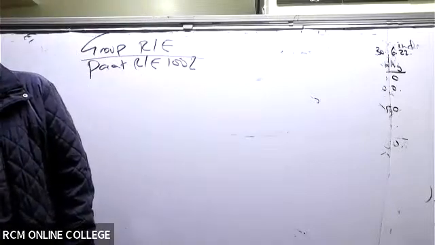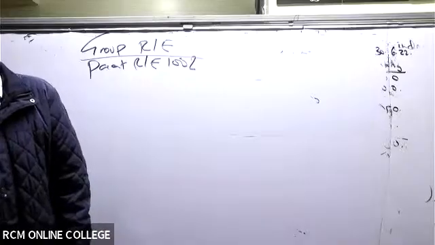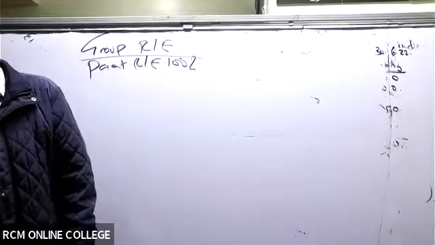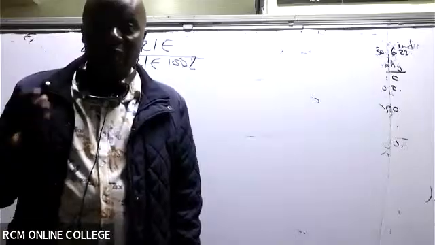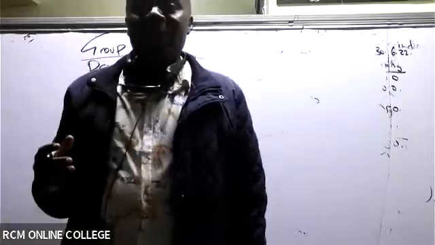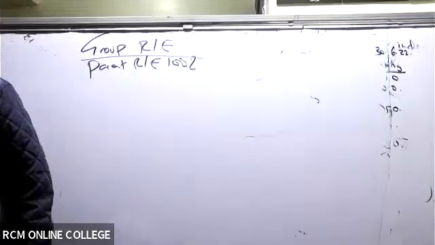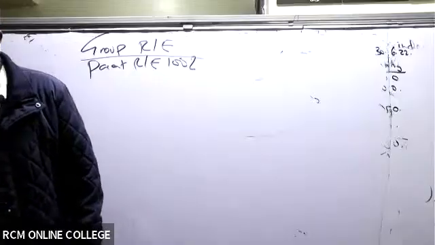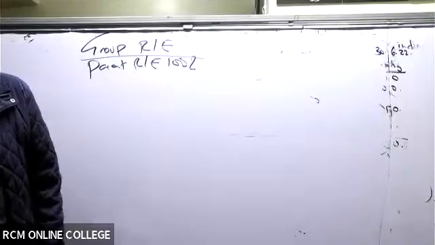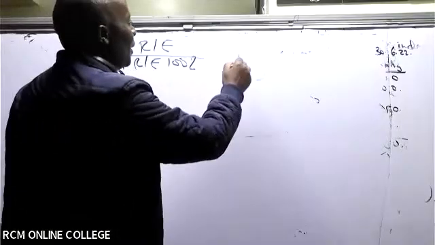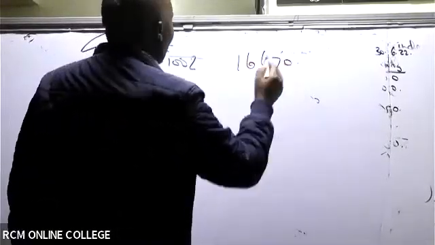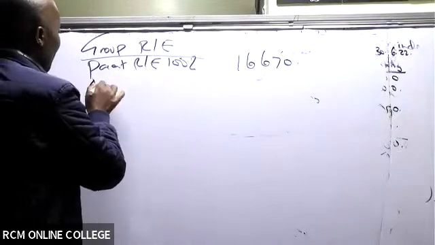We should always take that as a balancing figure, but for the sake of learning, and also for the sake of jogging my mind, let me do it. So are you able to see in this case here? They are giving me a figure of 16,670, yes. 16,670. And then you come and say here, add